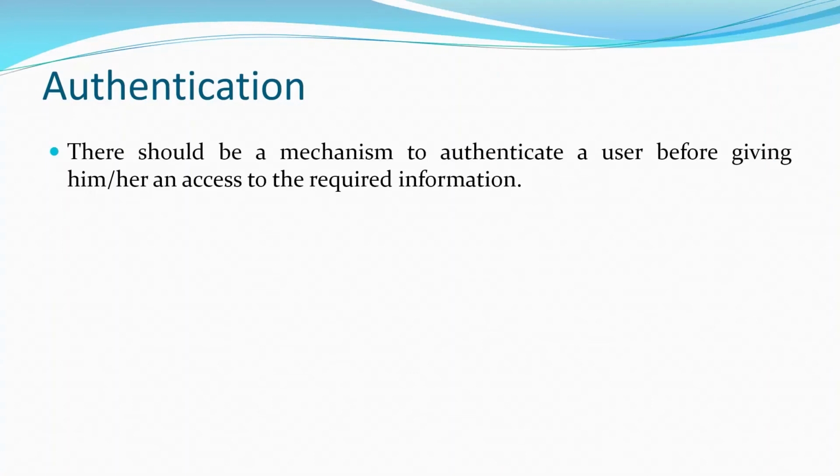So when you authenticate a person, the system will identify who you are, and then only it will allow you to access that data. So this is one of the characteristics of e-business security. Okay, so a good security system must authenticate the identification of a person or the identification of the account holder.